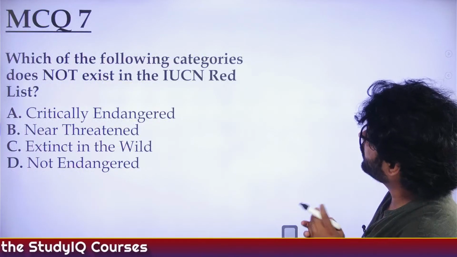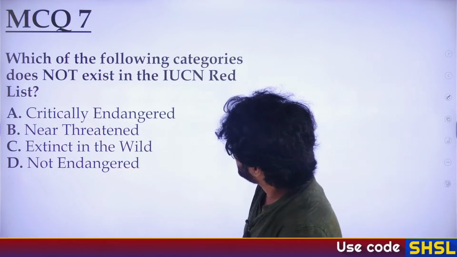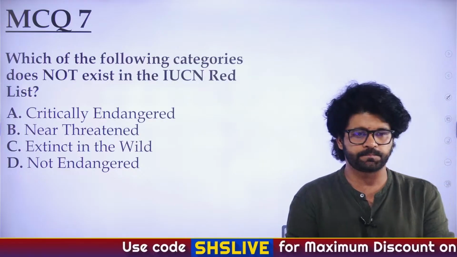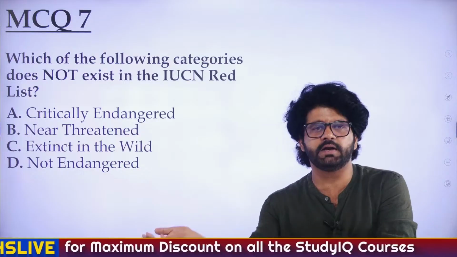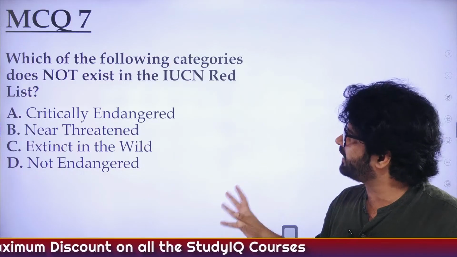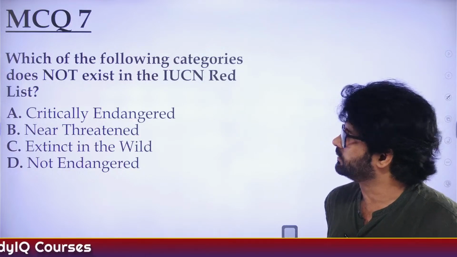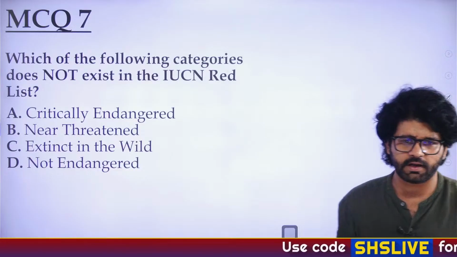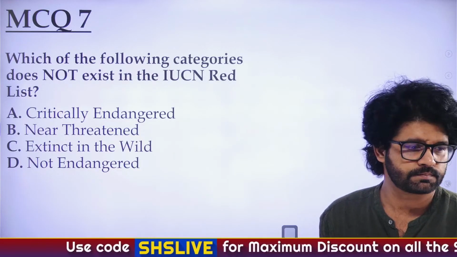MCQ 7. Which of the following categories does not exist in the IUCN Red List? Critically endangered, near threatened, extinct in the wild, not endangered. Whenever you have a negative statement, pay specific attention to that particular statement. That is actually important. Which of the following categories does not exist in the IUCN Red List?